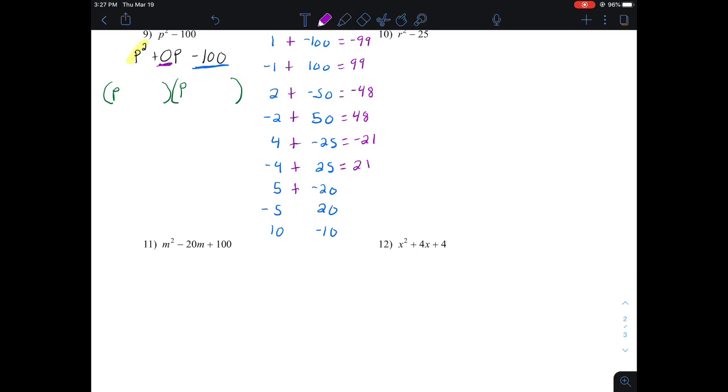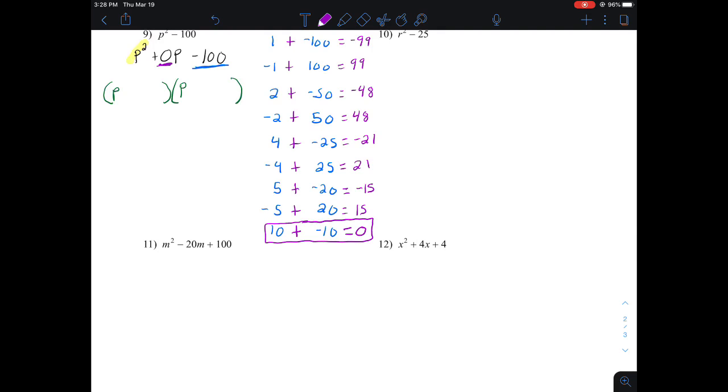Positive 5 and negative 20 add together to make negative 15. Nope. Negative 5 and positive 20 add together to be positive 15. Nope, we got one more pair of numbers to try. Negative 10 and positive 10 adds together to be 0. There's my pair right here.